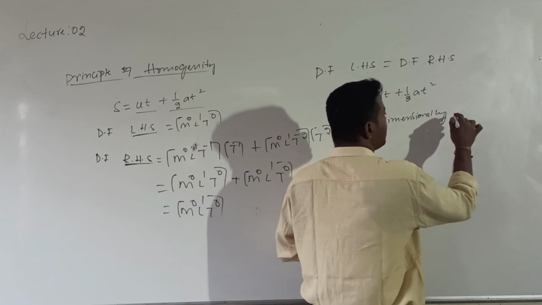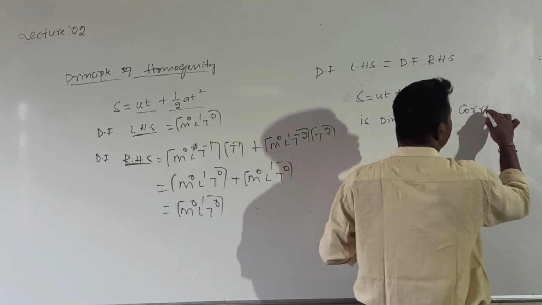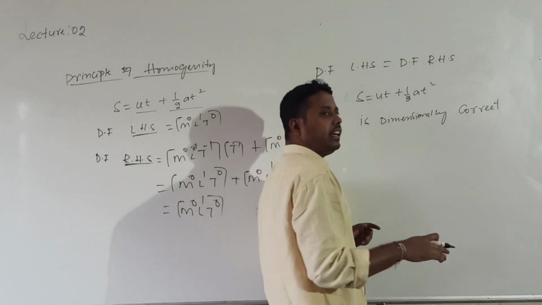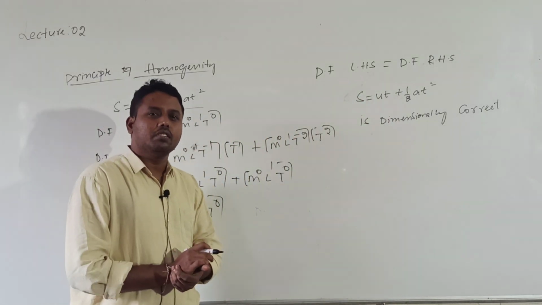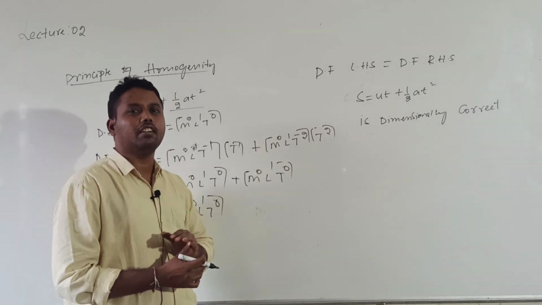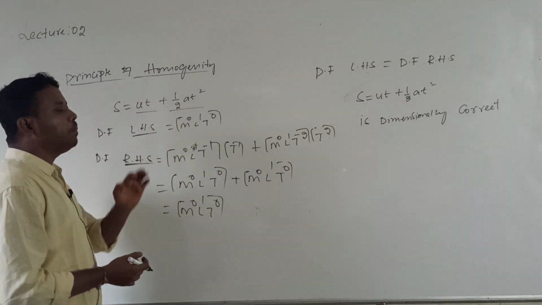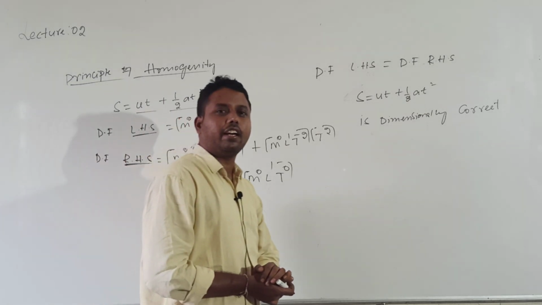It may be numerically correct or not, we don't know. Here we are using only dimensions. So this equation is dimensionally correct by using which principle? Principle of homogeneity. Are you getting it?